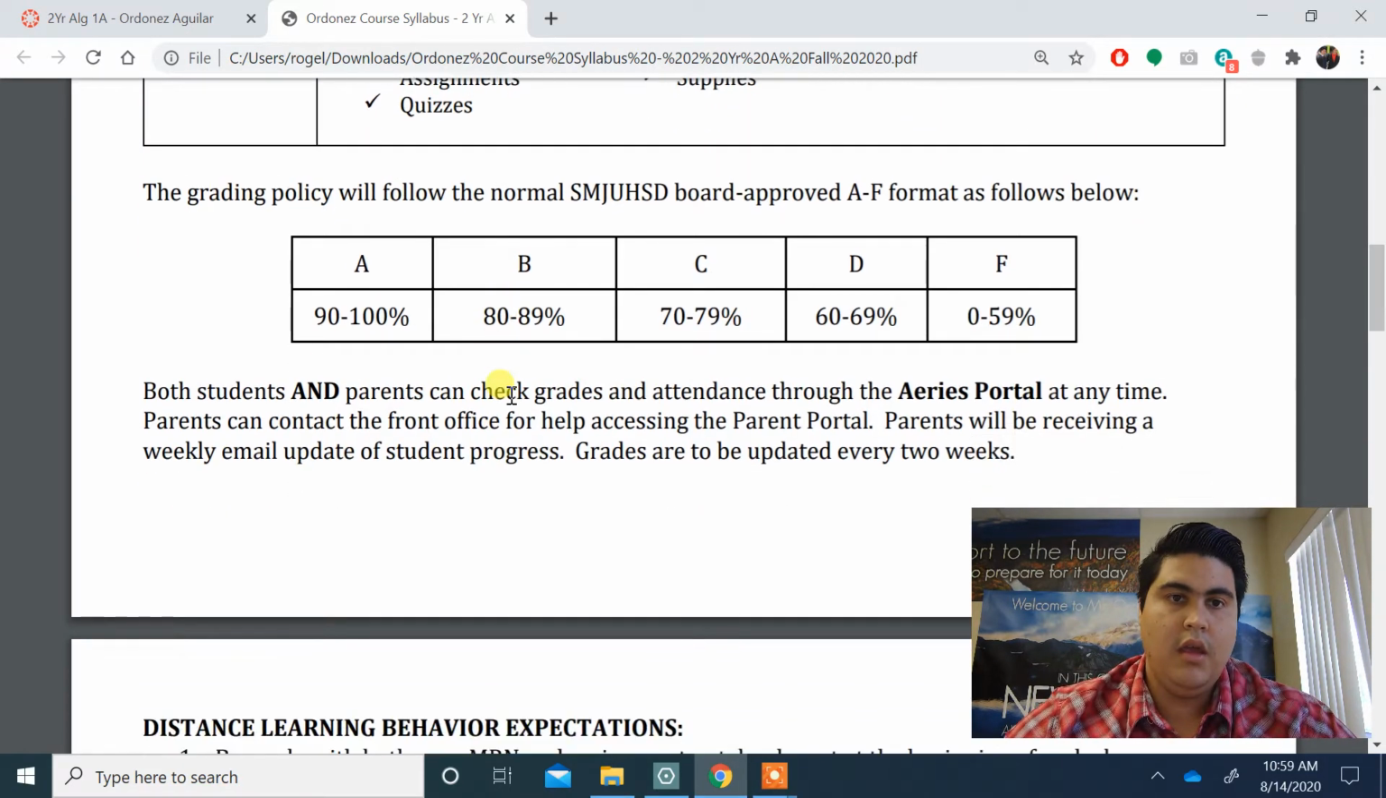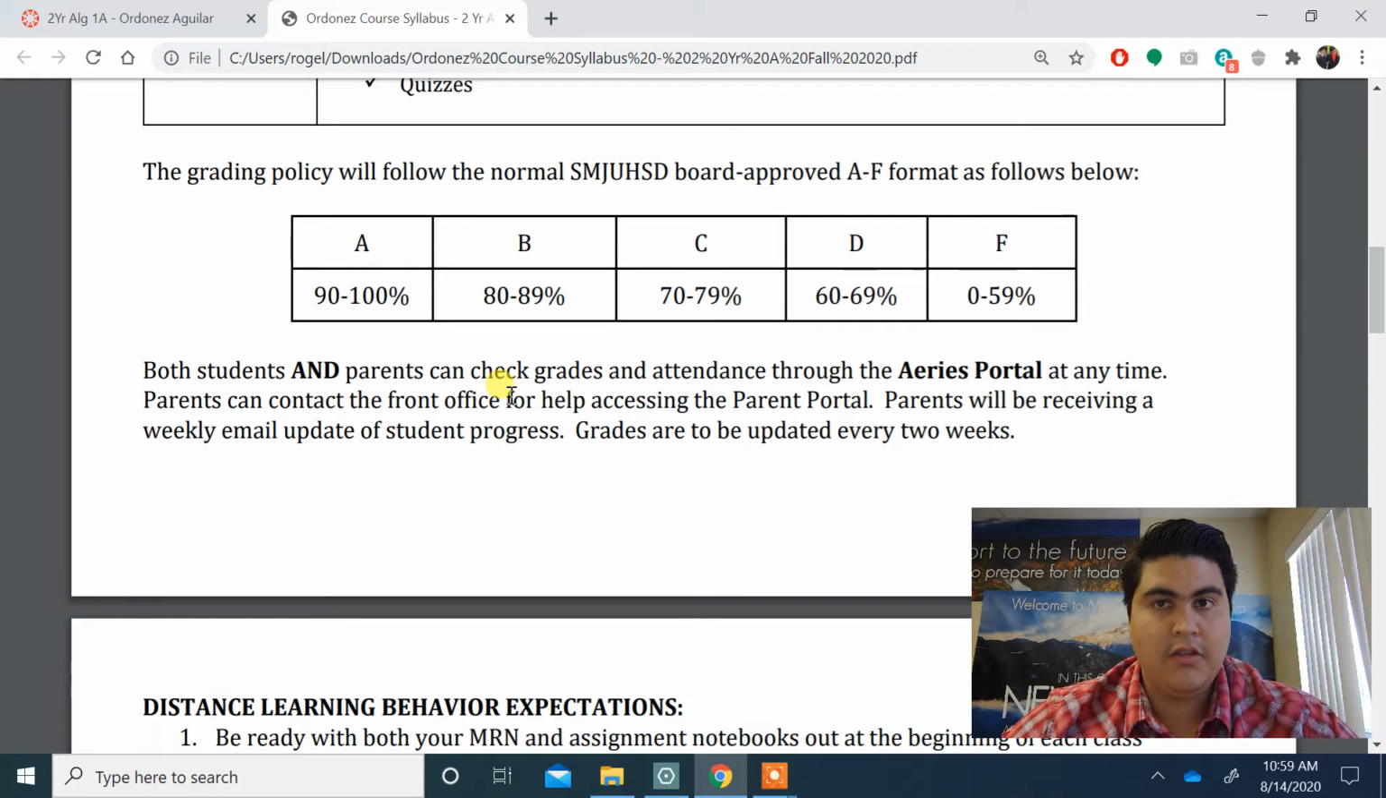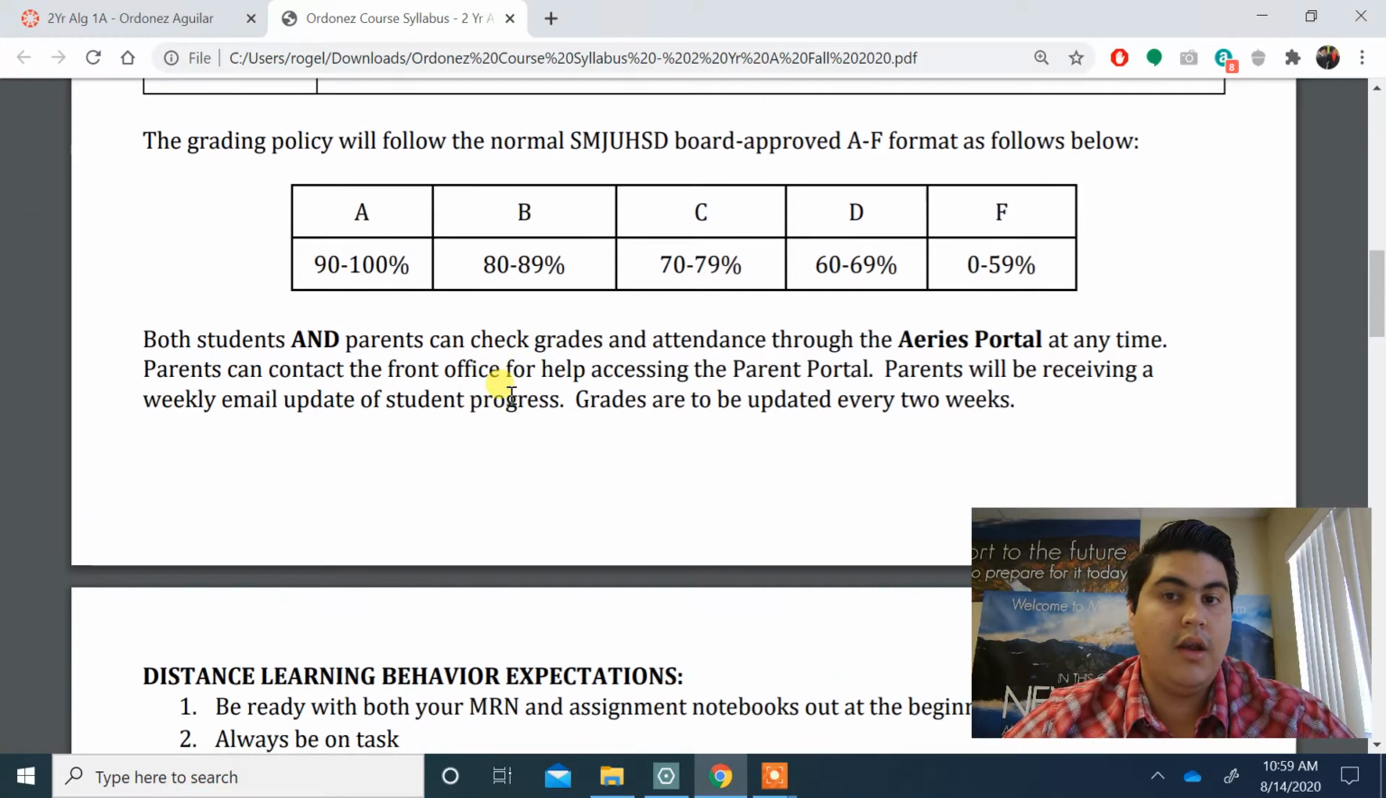Okay, here is my grading policy. I'm going to give you a question on that. If you have 86% in the class, what is your grade? Just look at that table and tell me. Okay, so 86% will be a B. That's what you will be getting. And you can always check your grade on Aries. You always want to check your grade on Aries.